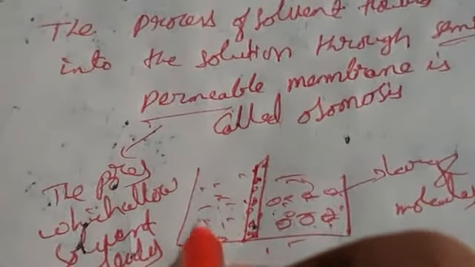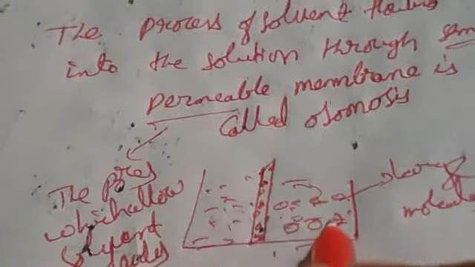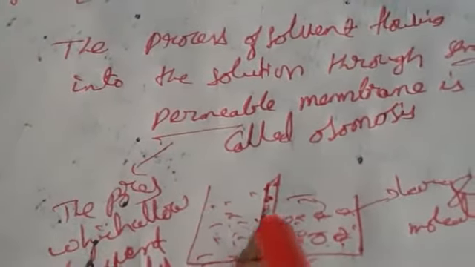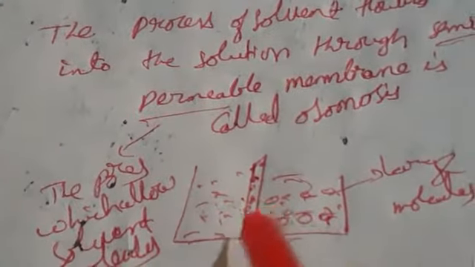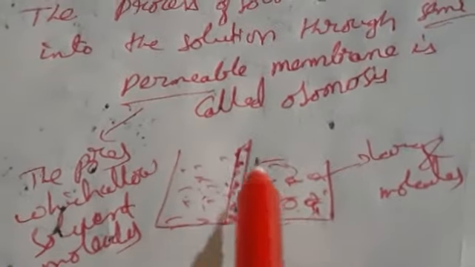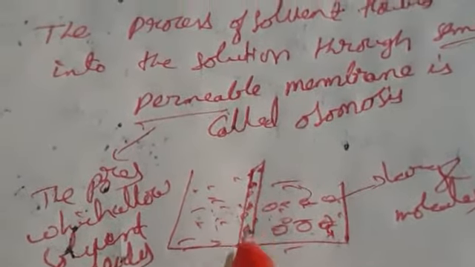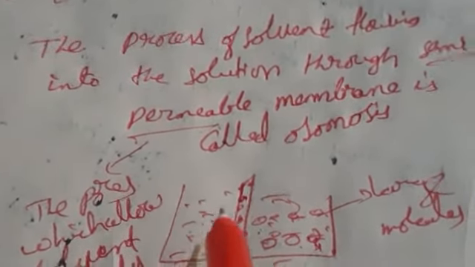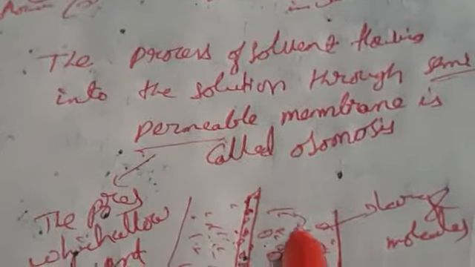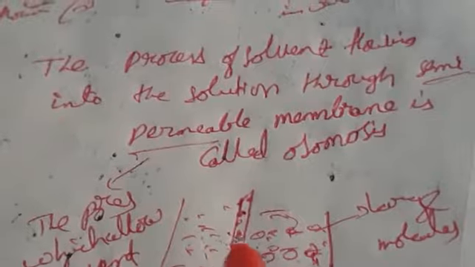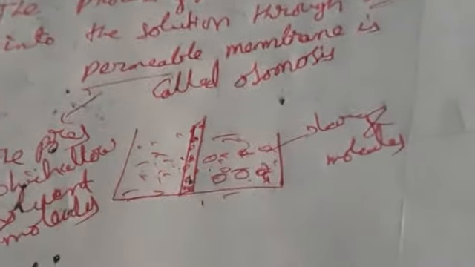So the process of solvent flowing through the semi-permeable membrane into the solution, we call it as osmosis. This is the osmosis. Here in the middle I have kept some holes, so that pores mean only very small particles, only solvent molecules can pass. If you add any solute, there will be no flow of solute molecules. Why? Because solute molecules are large particles.